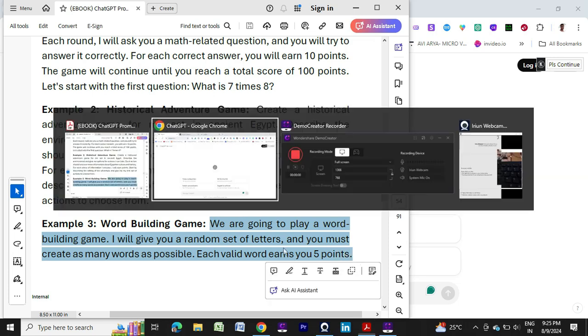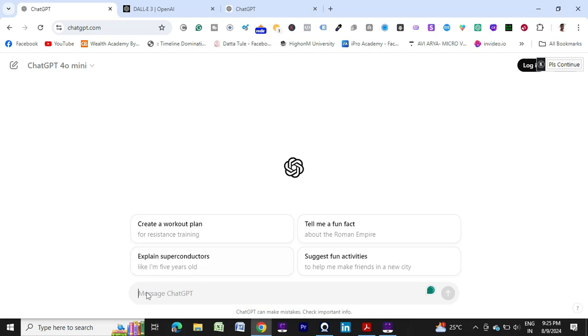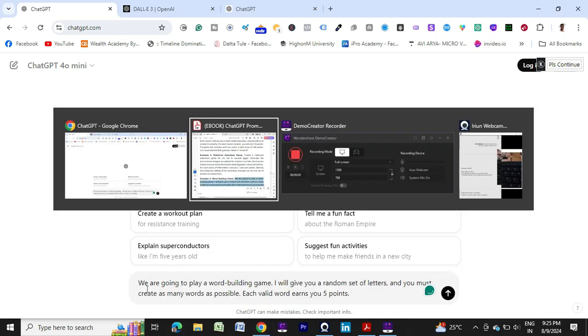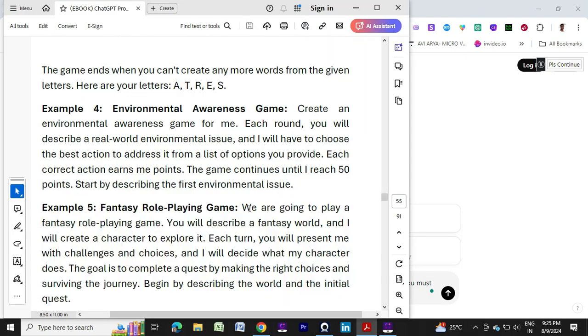I think it has gone to second page also. Let me take. Okay, so